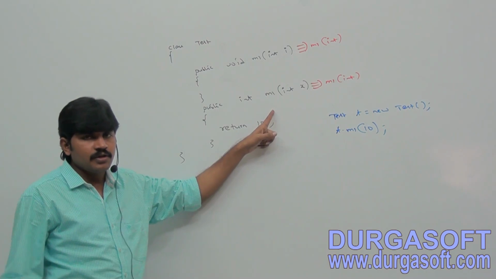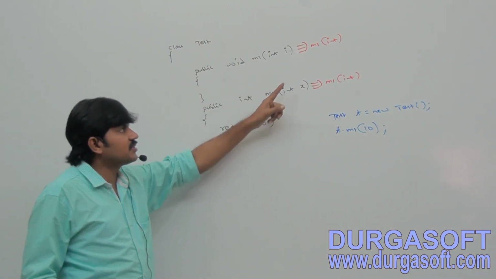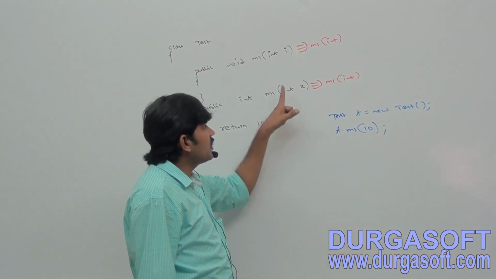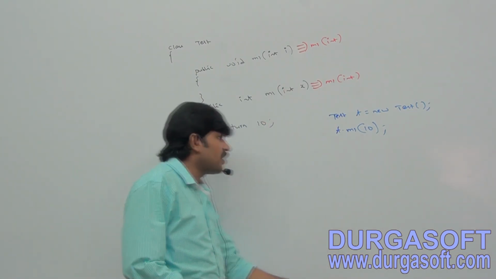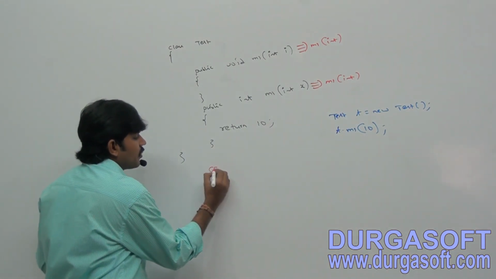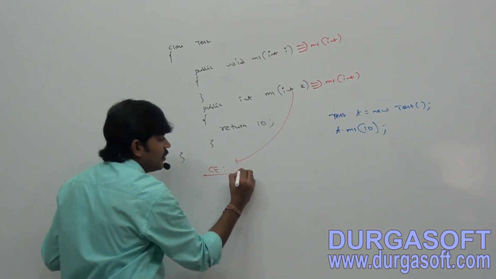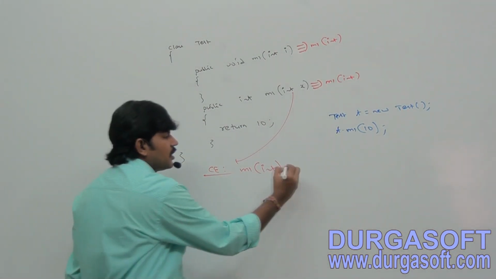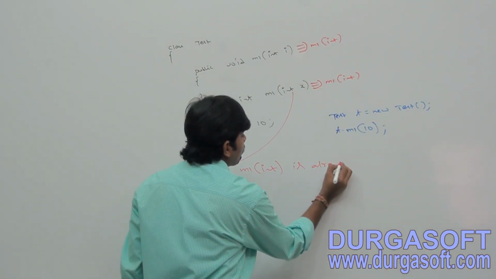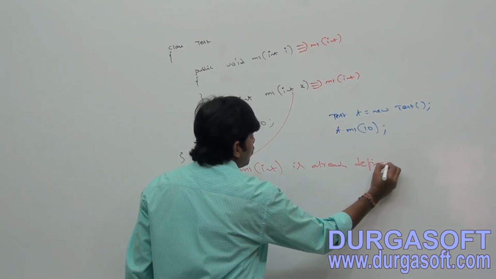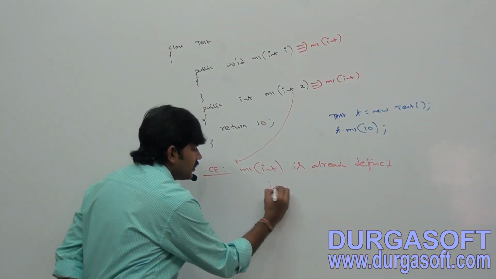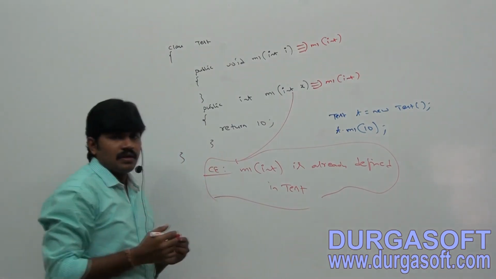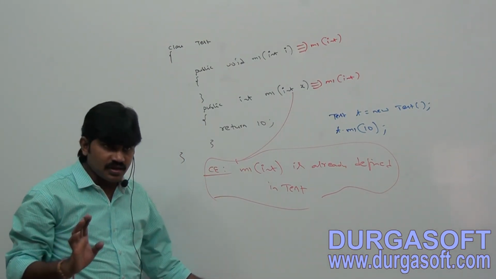That's why within a class, two methods with the same signature are not allowed. By mistake, if you try to take them, immediately a compile time error: m1 of int is already defined in Test. We are going to get a compile time error by default. Clear for all of you, right?